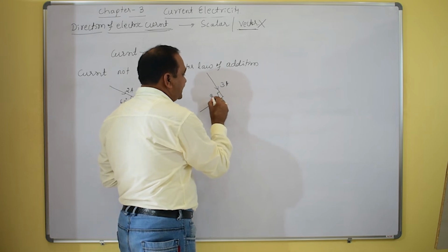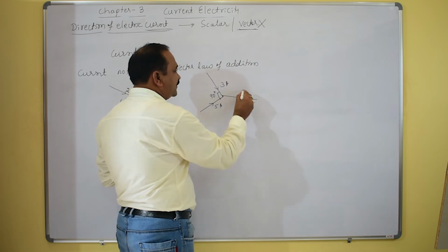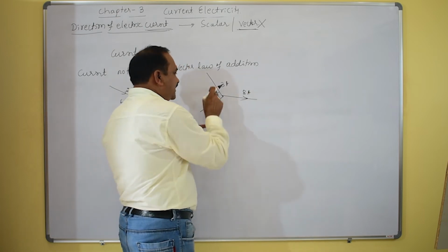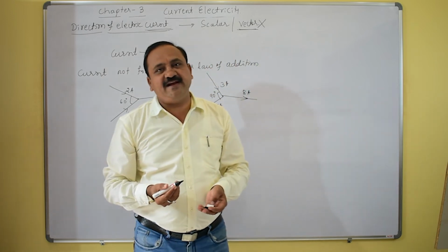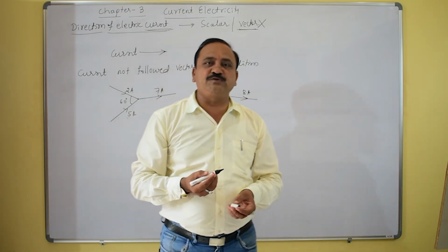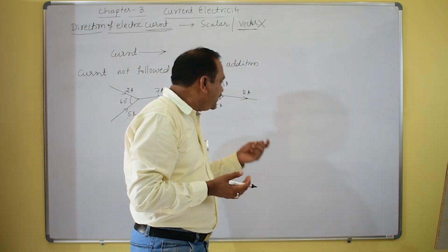This angle is 90 degrees. What happens? The current in this case is 8 ampere. Whether the angle is 90 degrees, it is the same thing: P square plus Q square plus 2PQ cos theta, and cos 90 is 0. So now we are supposed to use it.